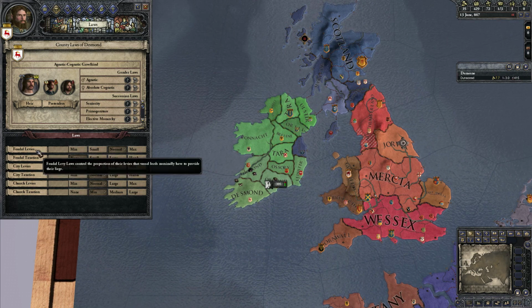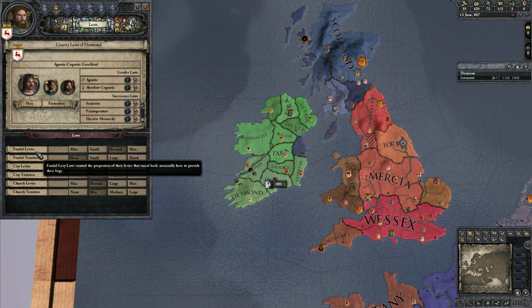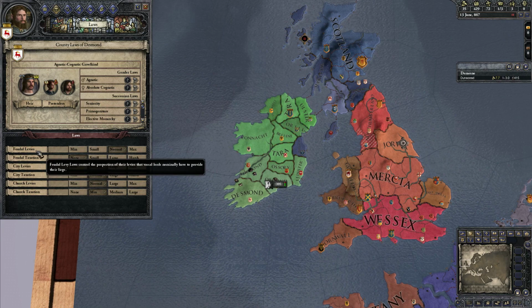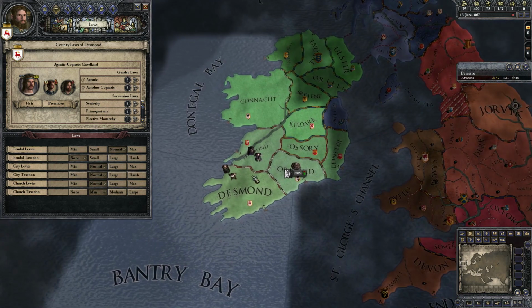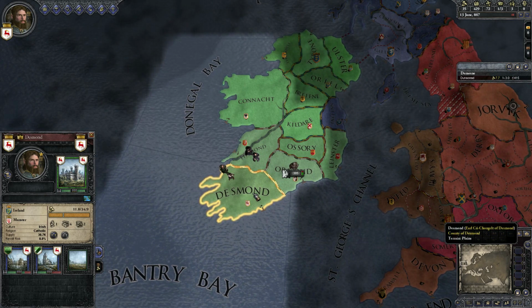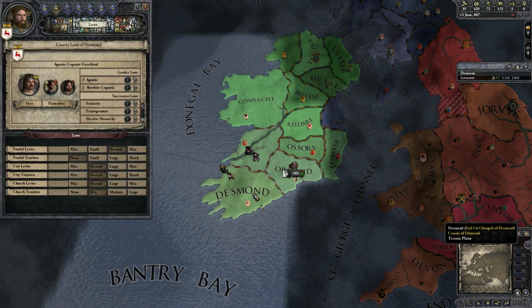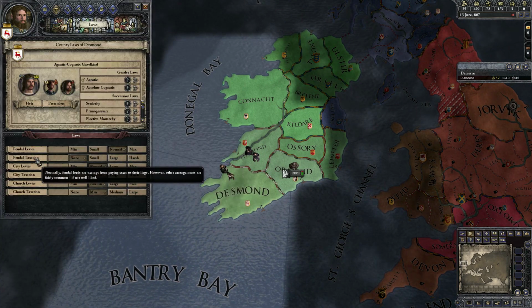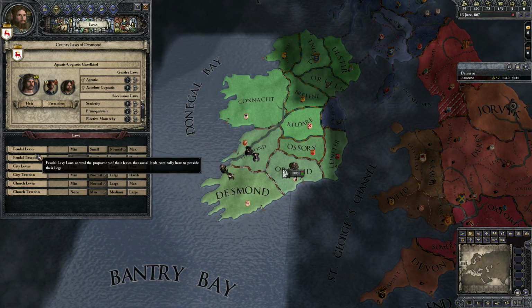So we did briefly touch on the fact that we currently have no feudal levies, we have no feudal vassals, we have no barons, and we are not high enough level to have counts as a vassal, which would be another form of a feudal character. So we have no one that would actually be impacted by these two laws.